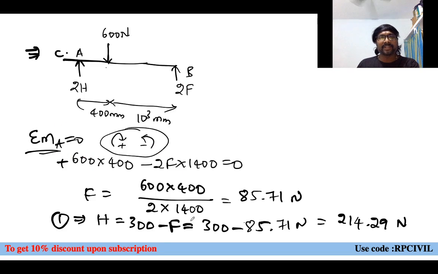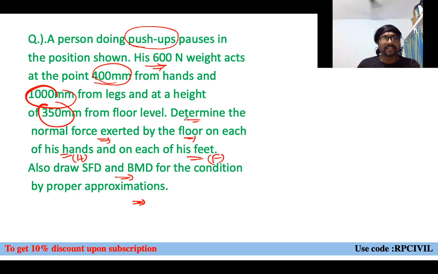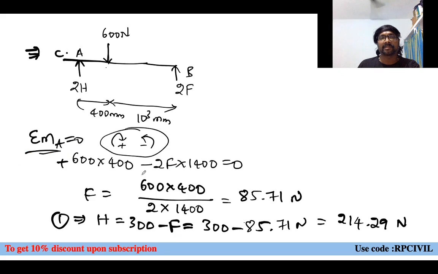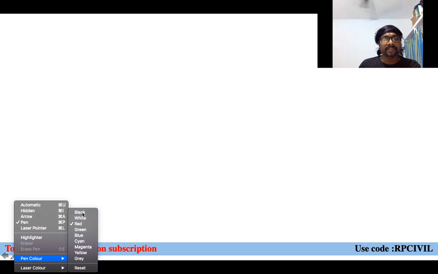But what is the next part? Also draw SFD and BMD for the condition by proper approximations. We need to draw SFD and BMD for this one, right? So when you try to draw SFD and BMD, what have you considered here? We don't know how much distance from the head to the hands, but it is not required. This is 2F you are having. This is 2H you are having, right?